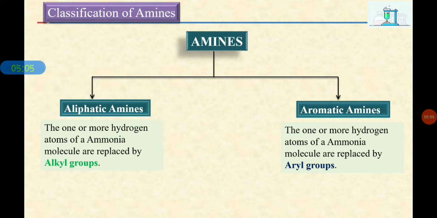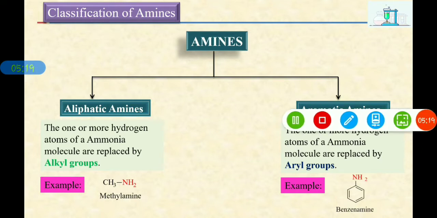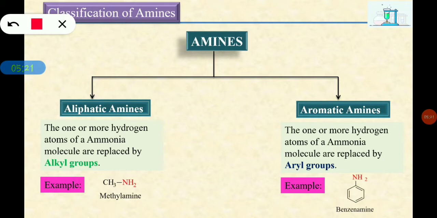Here we have some examples for aliphatic and aromatic amines. See, methylamine, and one more is aniline, or simply it is called benzenamine. In case of methylamine, you can see the hydrogen atom is replaced by the methyl group, and in case of aniline or benzenamine, the hydrogen atom of the ammonia molecule is replaced by the phenyl ring. That is what aliphatic and aromatic amines are.